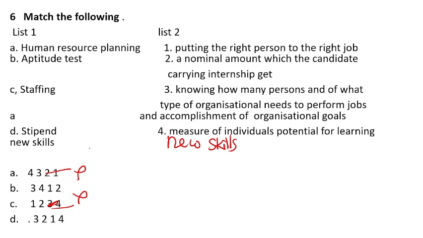Now you are getting the stipend. Stipend means what? A nominal amount. स्टाइपेंड जो है वो अमाउंट में ही मिलेगा ना, कोई रॉ मटेरियल के रूप में मिलेगा क्या? जोक्स अपार्ट, but नहीं मिलेगा. तो staffing, you can see where is the fourth two is here. Option B is the right answer.